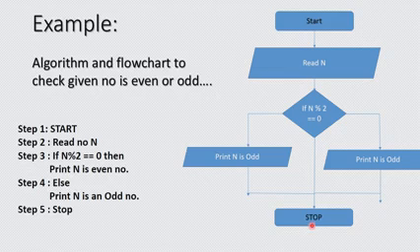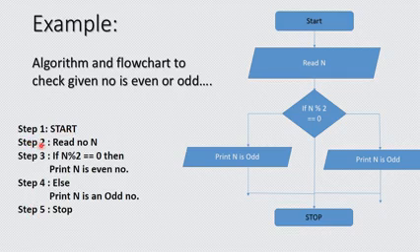Now we'll see one basic example of an algorithm and flowchart to check whether a number is even or odd. How can we check whether a number is even or odd? We divide that number by 2, and if the remainder is 0, then the number is even, otherwise it is odd. So how do we start with the algorithm? The algorithm is a step-by-step representation of our problem solving. In the first step we start our algorithm.